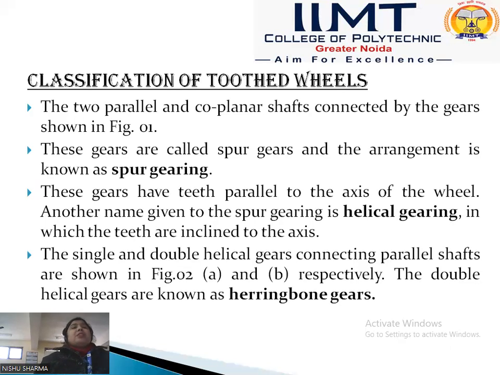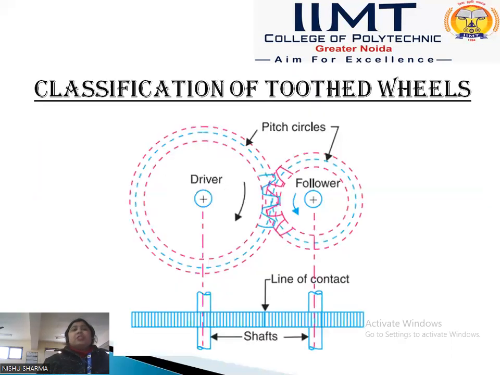Firstly, we see the first gear, the parallel gear. The parallel gear is shown in this diagram. This is the parallel gear, and the parallel gear on collinear shafts is called the spur gear. The arrangement is known as the spur gear. These gears have teeth parallel to the axis of the wheel, which is shown in the diagram.